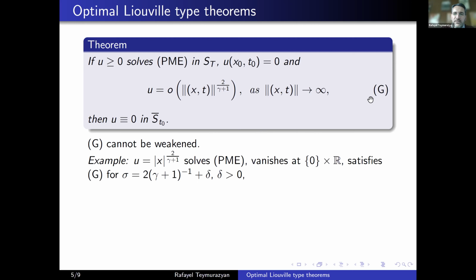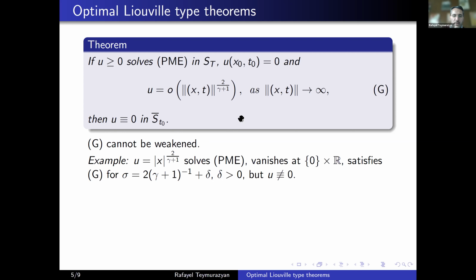And it satisfies this condition G for any exponent sigma which is just a tiny bit bigger than what we have here. But the function obviously is not identically 0. So this condition G, this exponent here, 2 over gamma plus 1, cannot be weaker. So in that sense, that's optimal. That's what we mean.